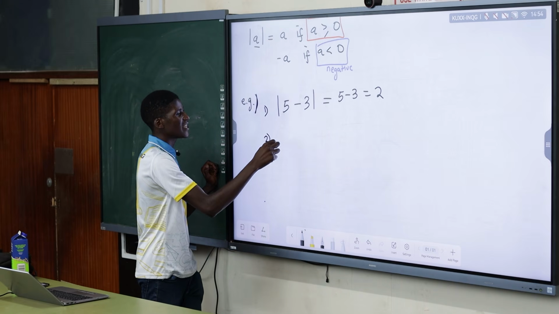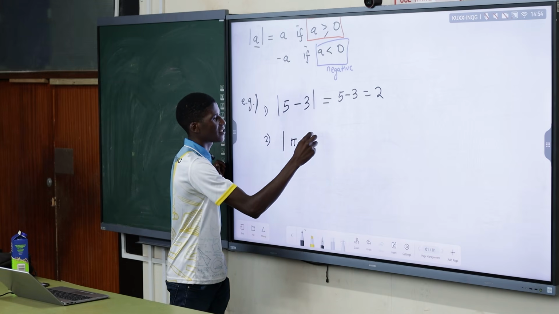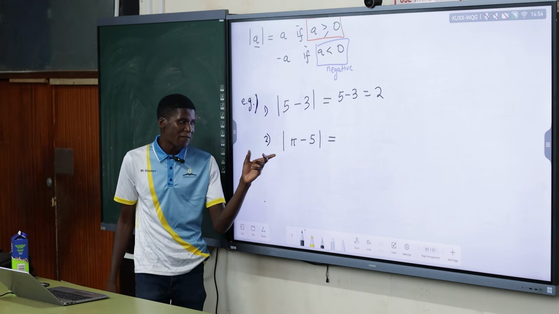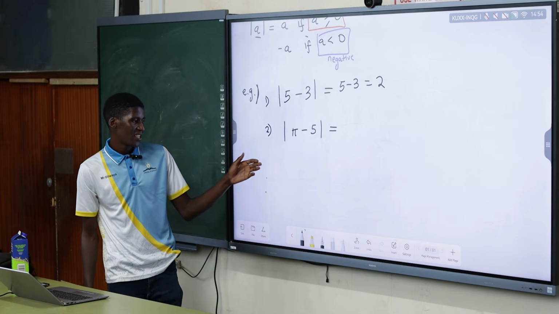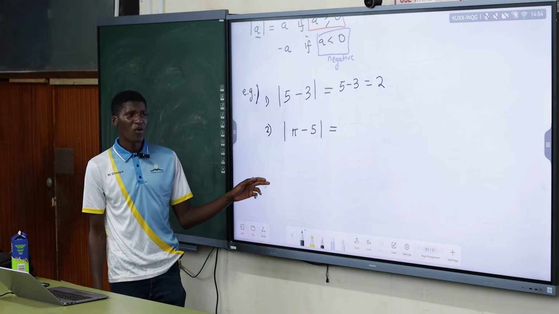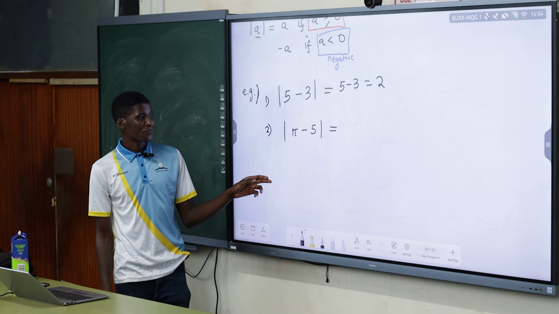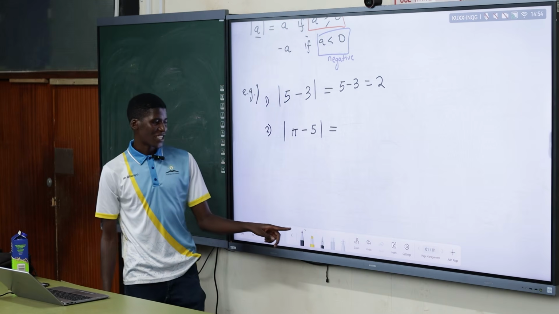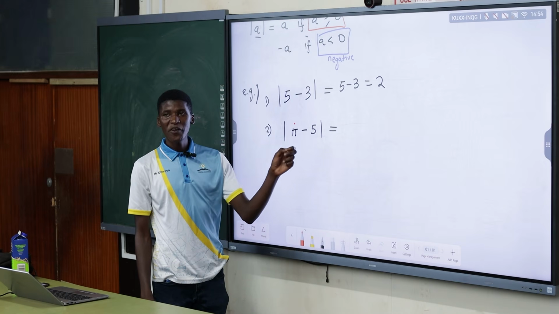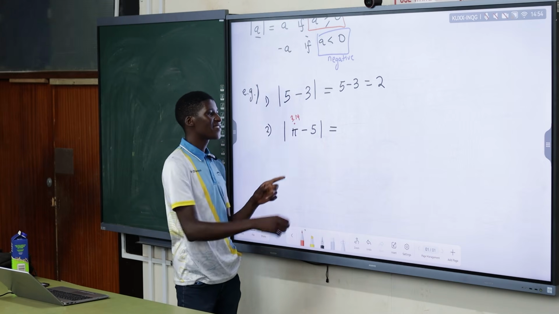So what if I say the absolute value of pi minus 5? This is what, without evaluating a value for pi? This is 5 minus pi, right? Okay, let's see. Pi is equal to 3.14, just approximately 3.14, and this is minus 5.